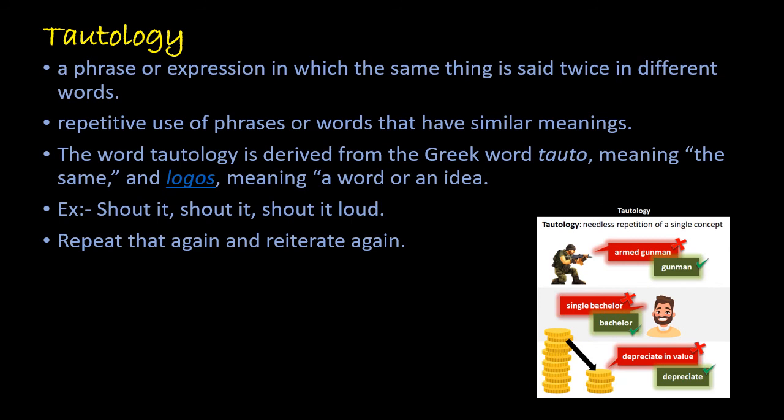And you can see in the picture some kinds of tautology used. Armed gunman, single bachelor. Bachelor itself is single, so single bachelor is not required. Depreciate in value. Value is getting depreciated. Okay, so such words that give the same meaning with different words are called tautology.